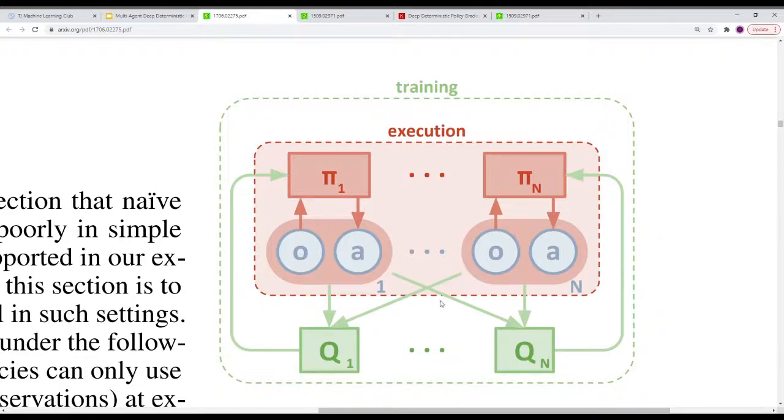So when we do decide to get out of the training phase and start actually using our algorithm, we don't need these critics, and therefore we cut out the need for the observations for every other agent. That's what makes MADDPG a centralized training, yet decentralized execution.